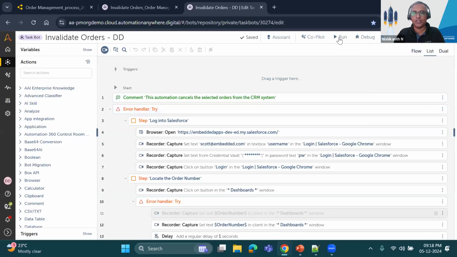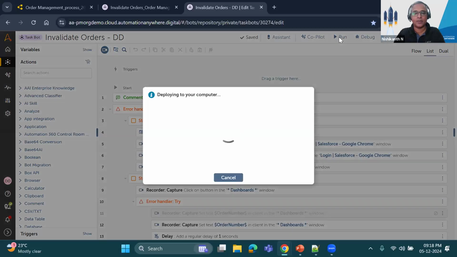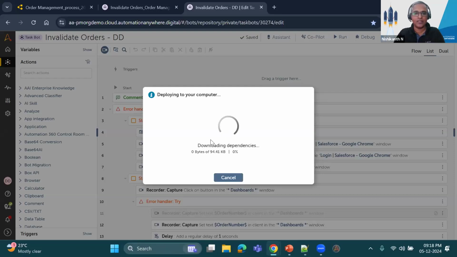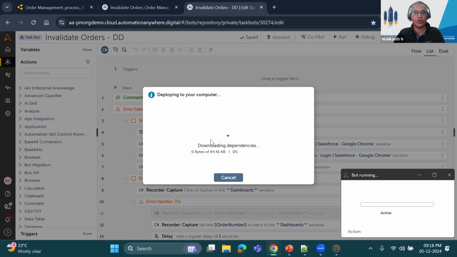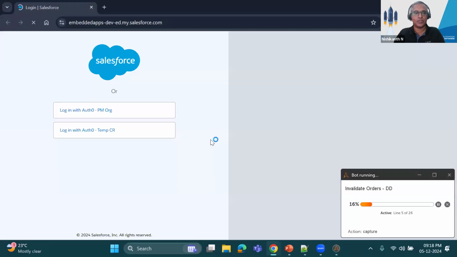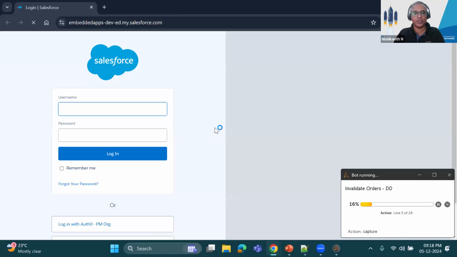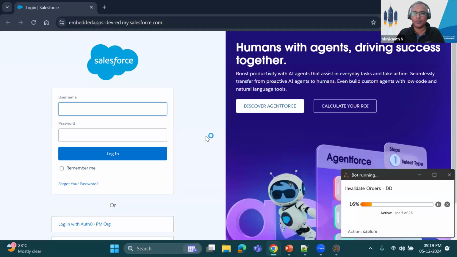All right, let's run this automation again. At this point, we expect the generative recorder to identify the exact point of failure based on the application changes, and not just that, also suggest what could be the alternative path that we could use and reconfigure. So here we go. The automation has started running, following the same steps.